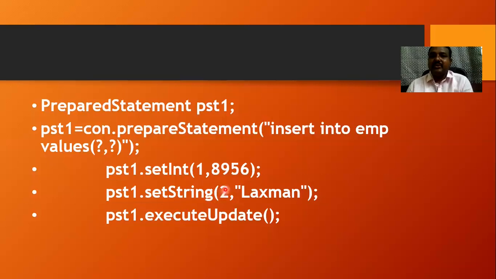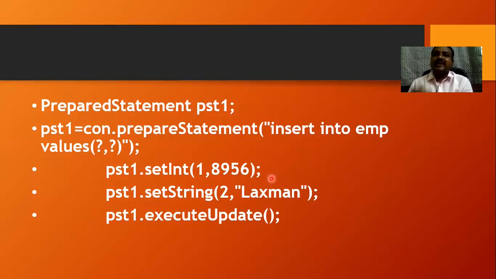So I give the number here because I would like to set the second value, comma, then we give a string as an argument. By using these statements, I assign the values onto the question marks.